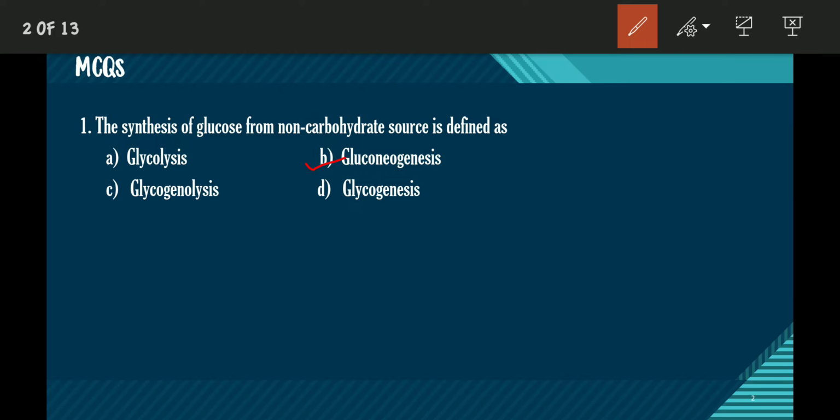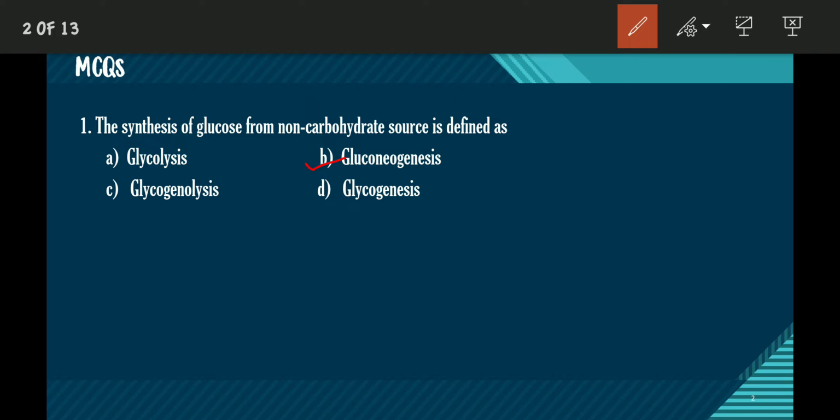Glycolysis is the process in which glucose is converted into pyruvate and the released energy is used to form ATP, the energy molecules. And what is glycogenolysis? This is the process in which glycogen is broken down into glucose molecules, and this process takes place mainly in liver cells and muscles. This happens when the body requires more energy.